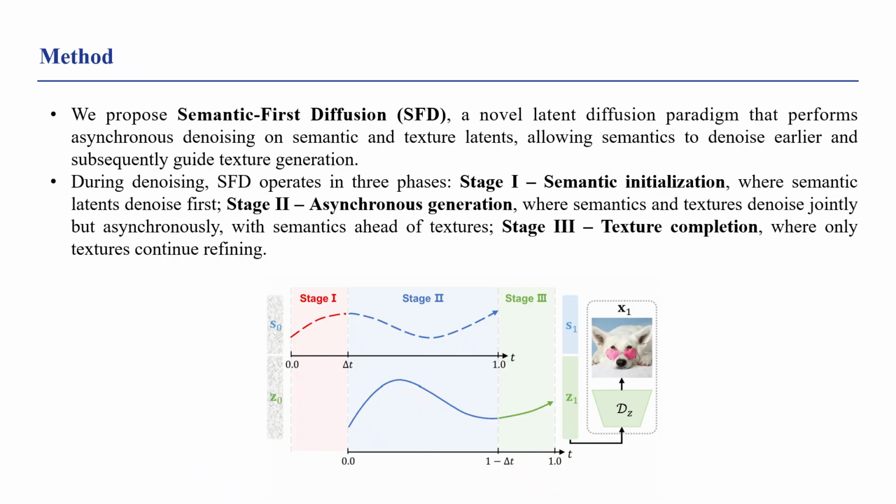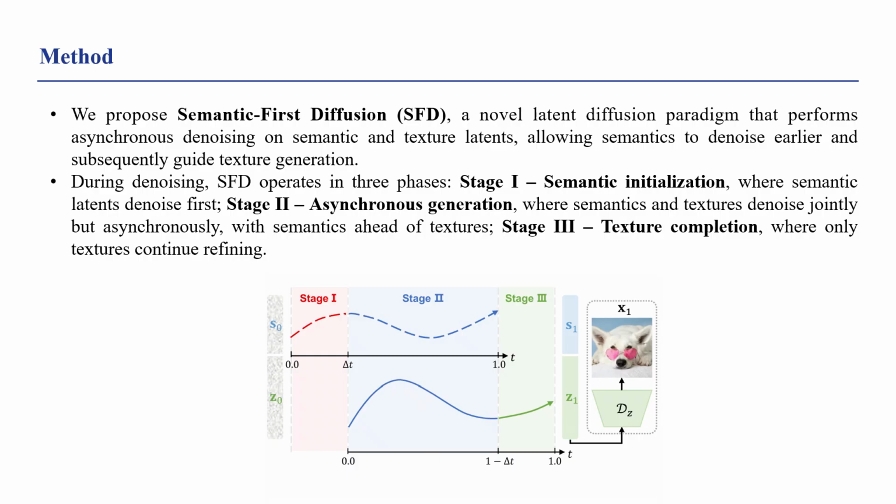efficiency. We propose semantic-first diffusion, SFD, a novel latent diffusion paradigm that performs asynchronous denoising on semantic and texture latents, allowing semantics to denoise earlier and subsequently guide texture generation. We construct a joint semantic-texture representation in the latent space and build a three-stage asynchronous denoising pipeline on top of it. Specifically, S denotes the semantic latent, while Z represents the texture latent. During denoising, SFD operates in three phases.